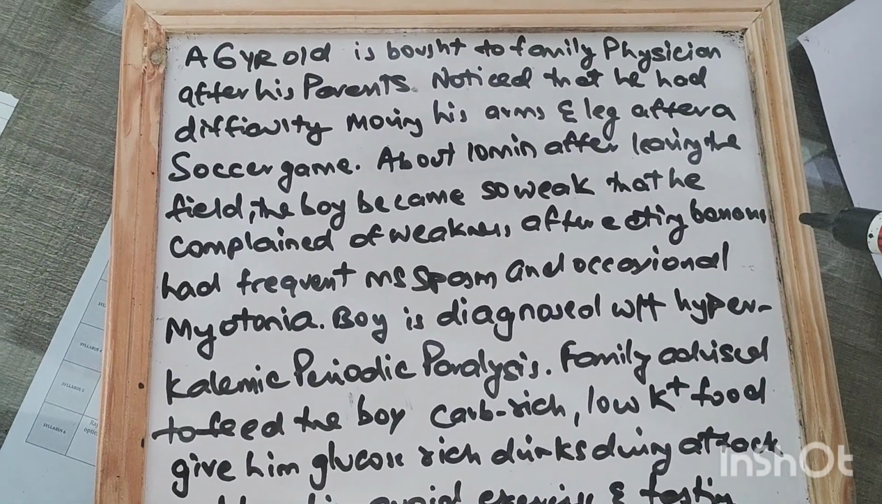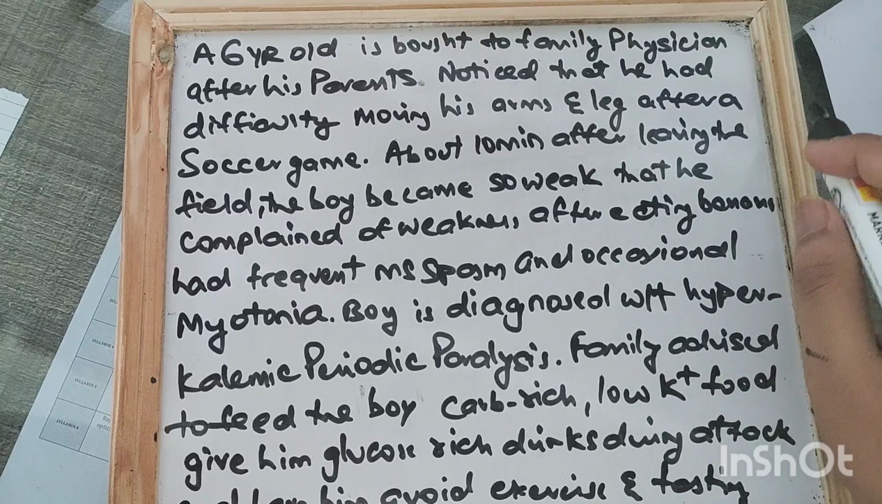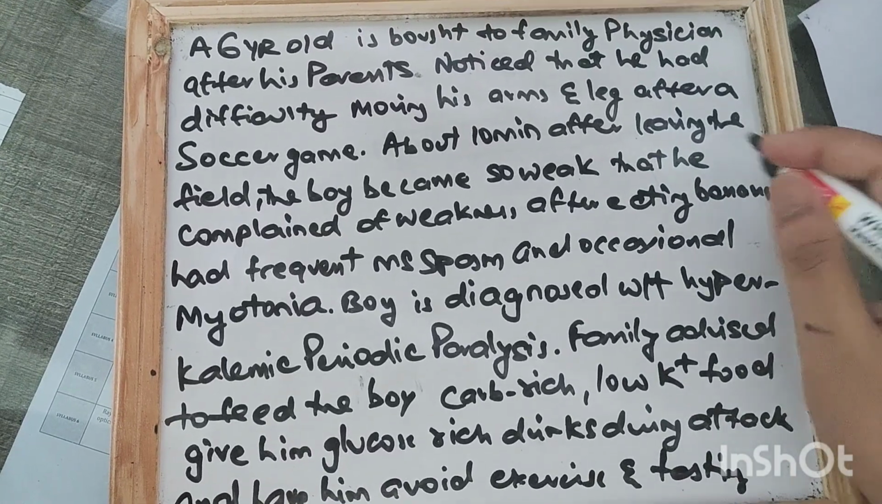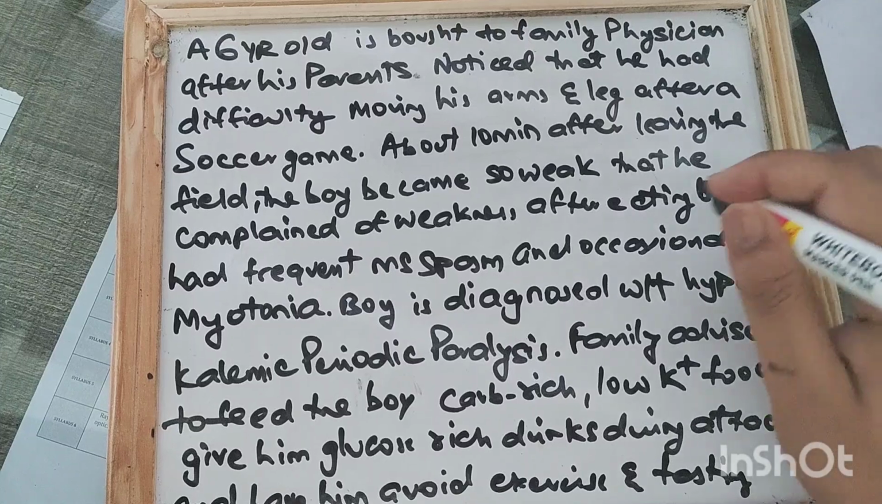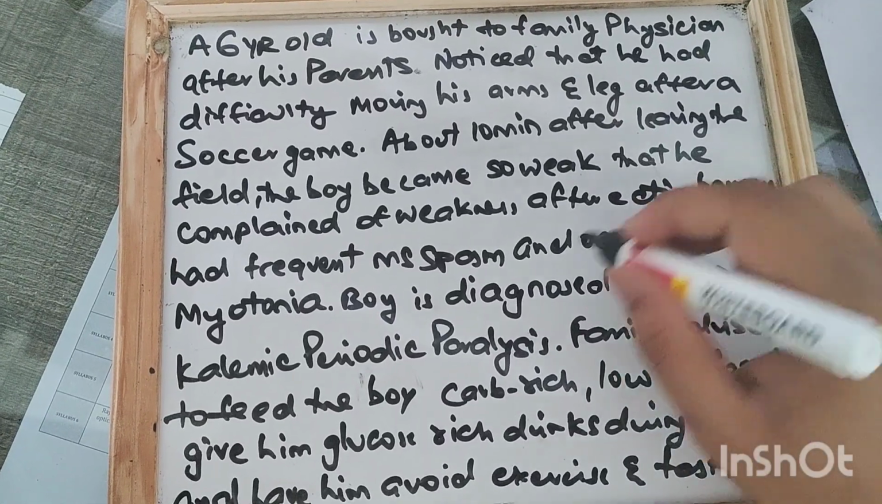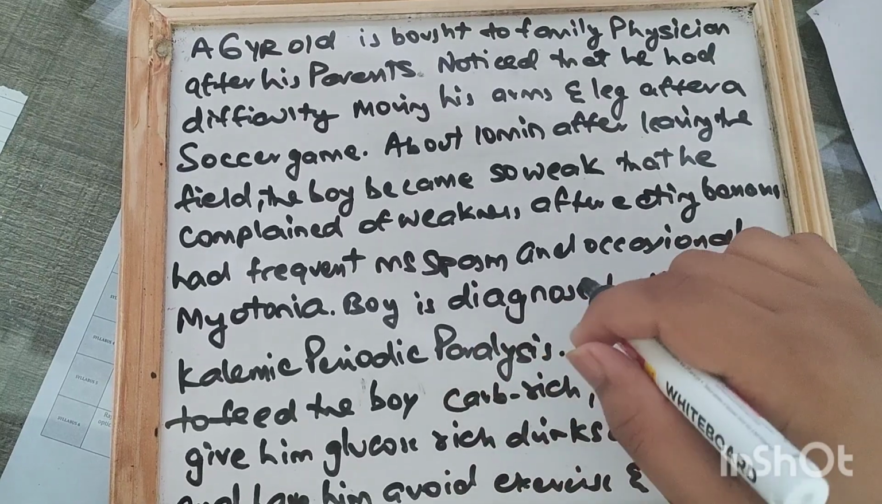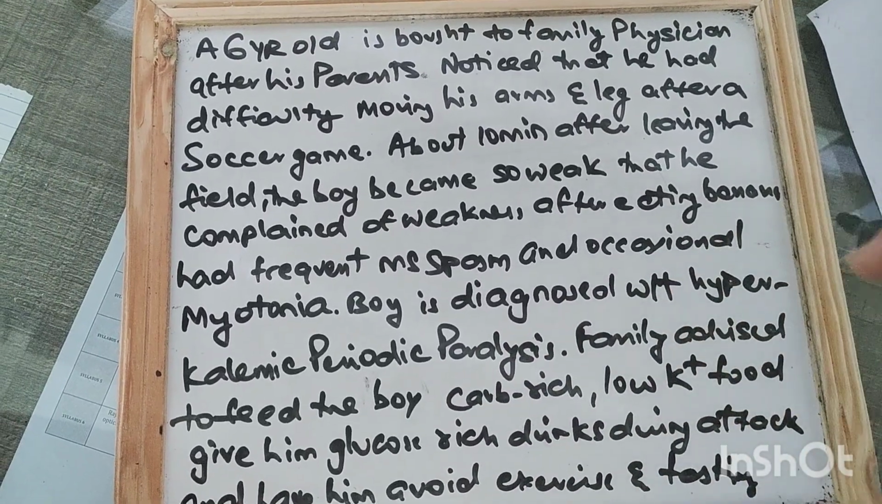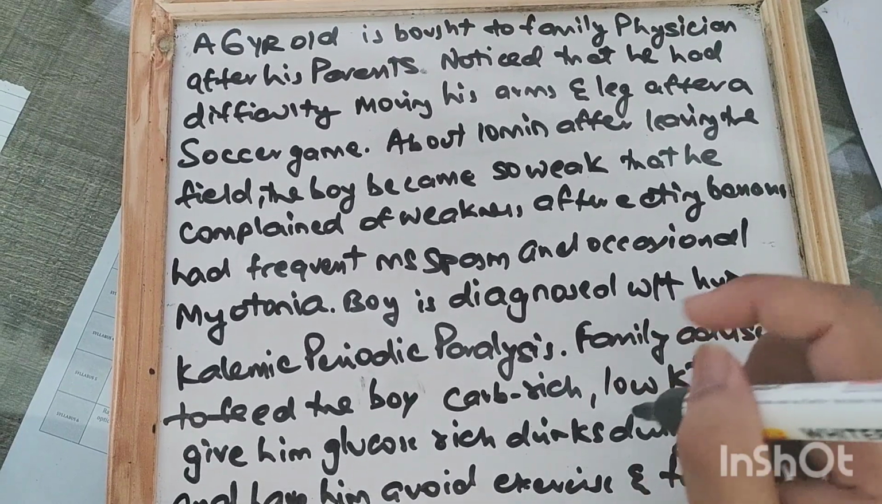So a 6-year-old boy is brought to the family physician after his parents noticed that he had difficulty moving his arm and legs after a soccer game. About 10 minutes after leaving the field, the boy became so weak that he complained of weakness after eating bananas, had frequent muscular spasms and occasional myotonia. The boy is diagnosed with hyperkalemic periodic paralysis.